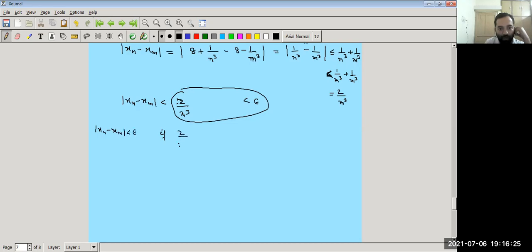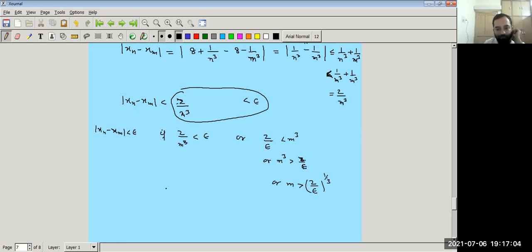We found that it is less than 2 by m cube, so we have to show that 2 by m cube is less than epsilon. If we can show this, then the difference xn minus xm is less than epsilon. That means 2 by epsilon is less than m cube, or m cube is greater than 2 by epsilon, or m is greater than (2 by epsilon) to the power 1 by 3, the cube root of 2 by epsilon, right?